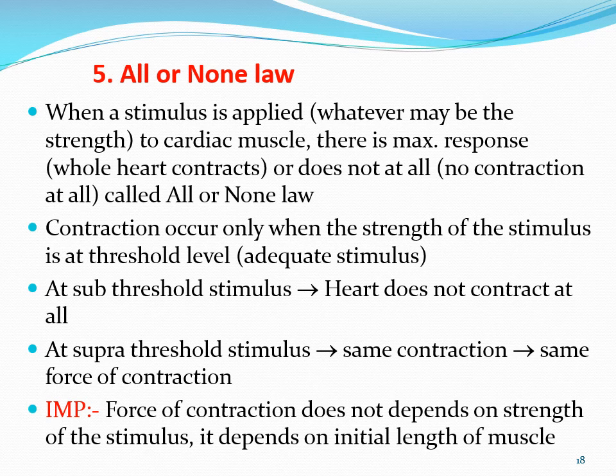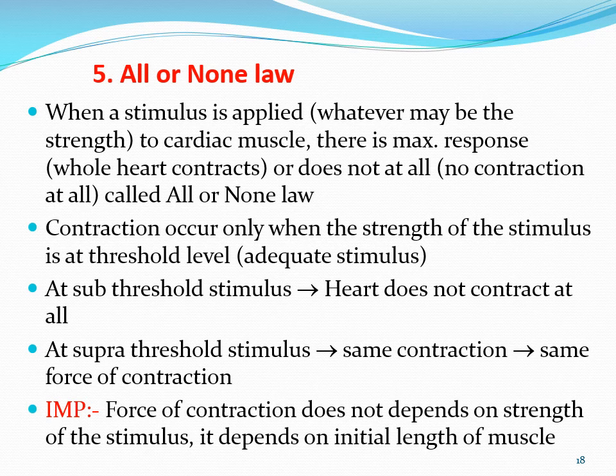It is very advantageous to the heart because this property prevents the heart from unnecessary contraction and unnecessary loss of energy. It prevents the loss of energy and prevents the heart from inadequate or less contraction.